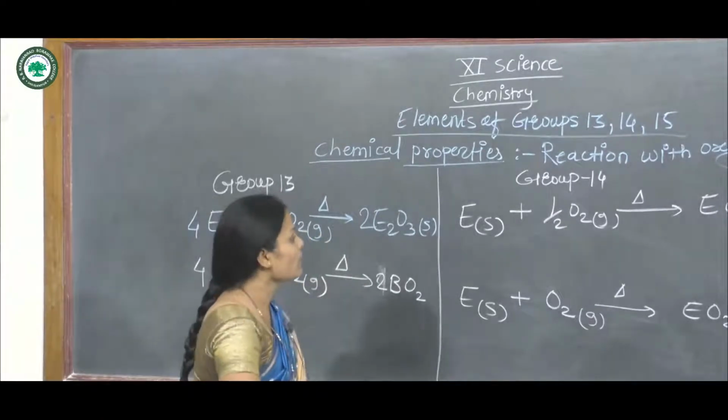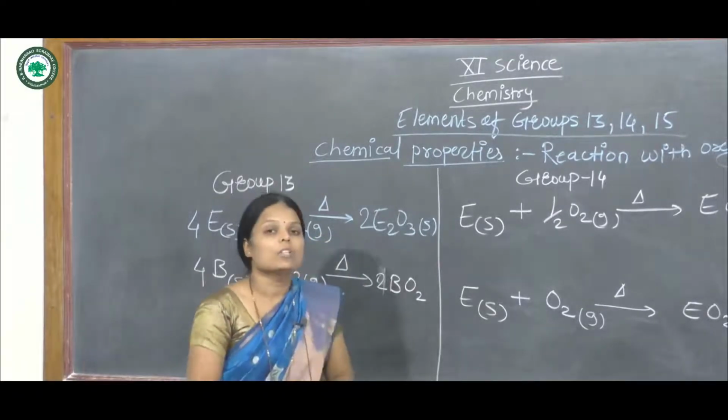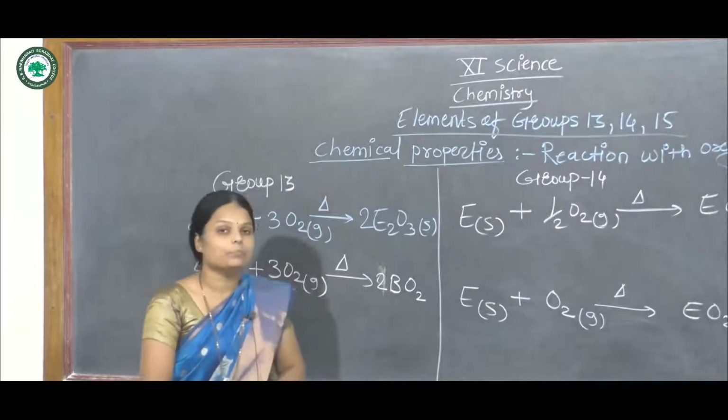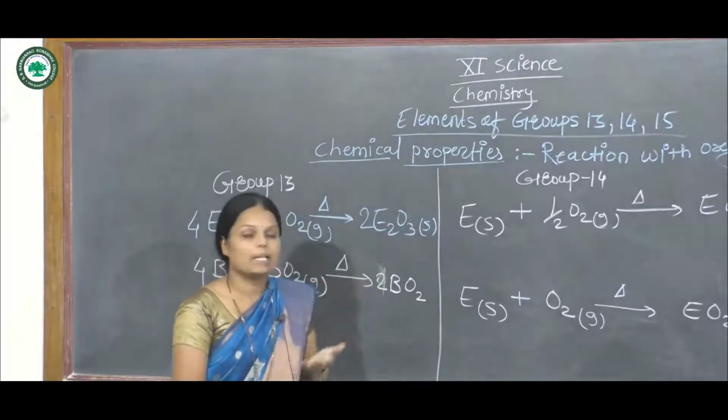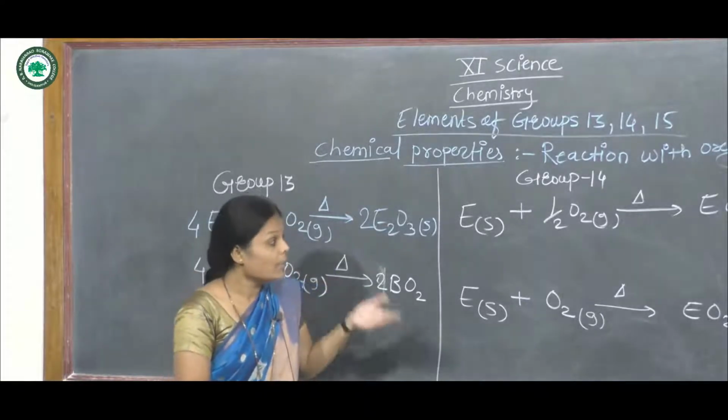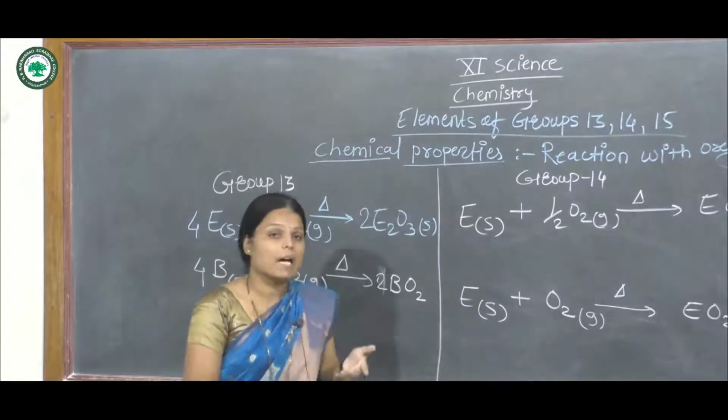Now group 14. Here carbon is the first element in that group, and that's why it is called the carbon family.